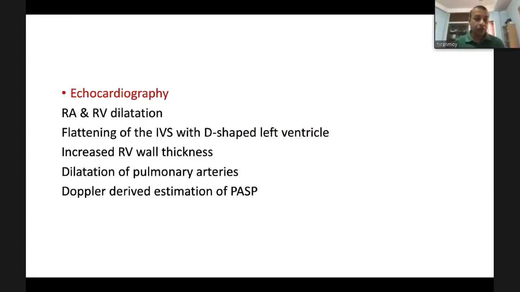If you look at echocardiography, it is one of the main diagnostic modalities to diagnose cor pulmonale. There you can find right atrium and right ventricle dilatation, flattening of the interventricular septum with D-shaped left ventricle, increased right ventricular wall thickness, dilatation of the pulmonary arteries. With Doppler study you can estimate pulmonary artery pressure, that is pulmonary artery systolic pressure.